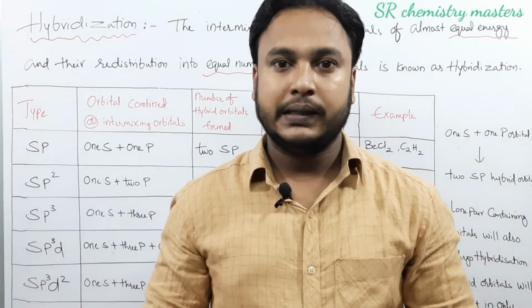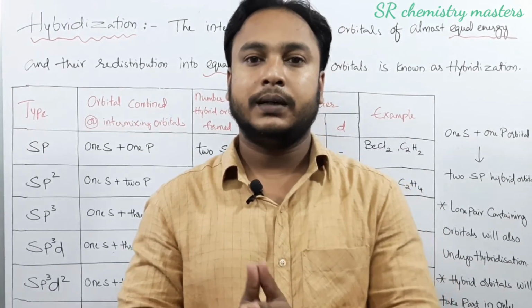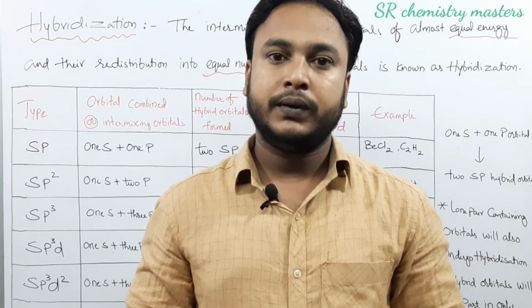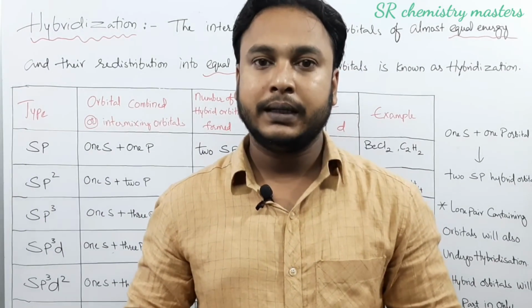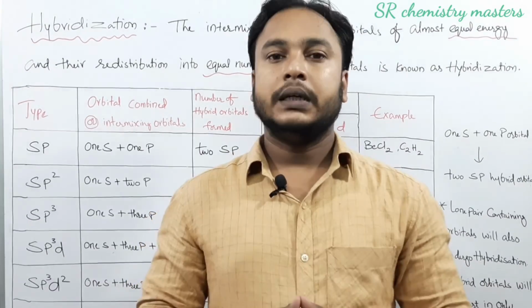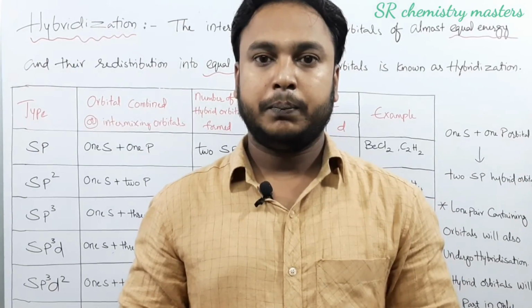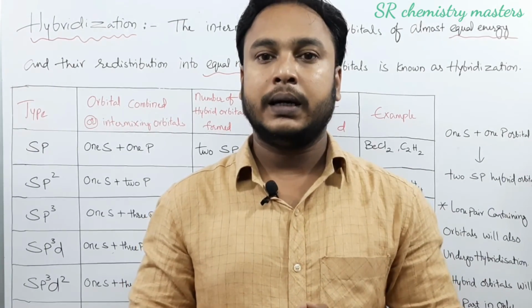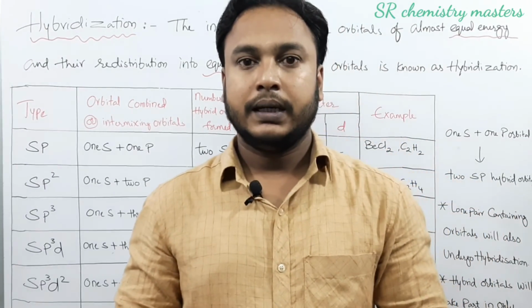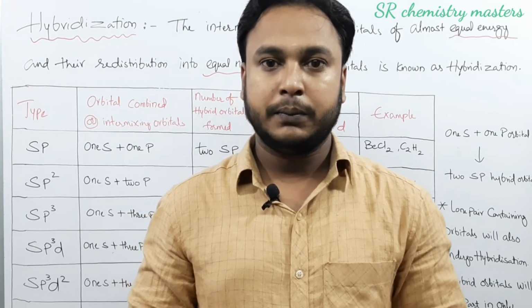If we summarize all this, remember, hybridization is a simple thing. In hybridization, the atomic orbitals will combine to form hybrid orbitals. The number of atomic orbitals taking part in the hybridization will be equal to the number of hybrid orbitals formed. Remember, each hybrid orbital will have equal percentage of characters of all the atomic orbitals. We are going to see each and every example related to hybridization in the next coming videos.